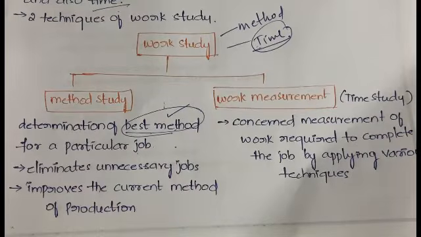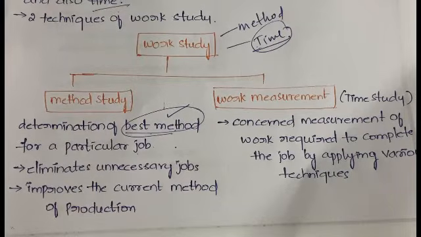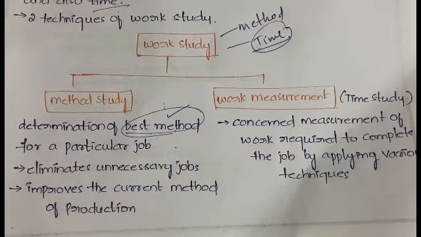Okay, so that is what happens in the method study. Simply, method study means that among all the methods you have in order to do a particular job, you will be choosing the best method among them. It will also eliminate all the unnecessary jobs in order to make it more efficient, and it will improve the current method of production.